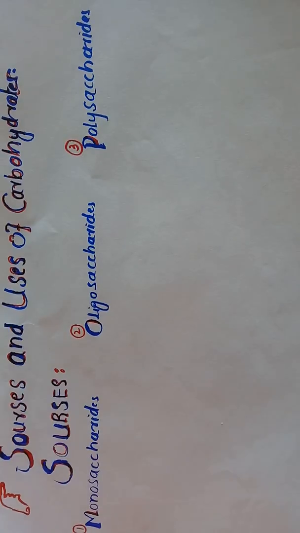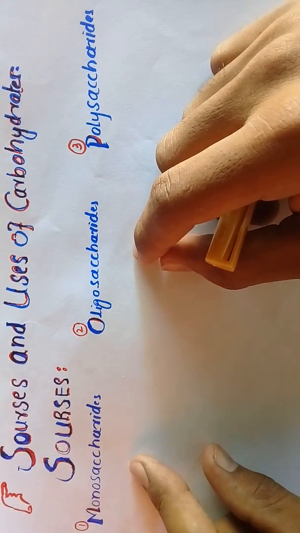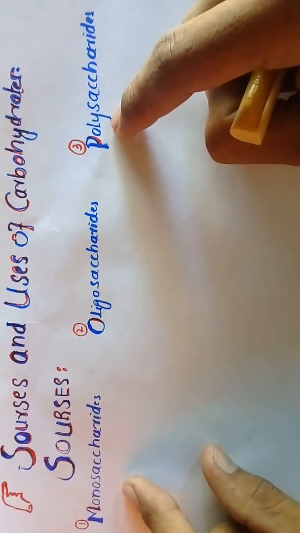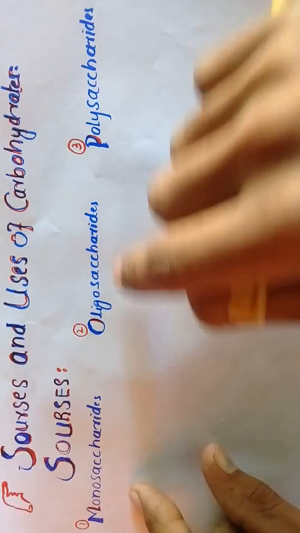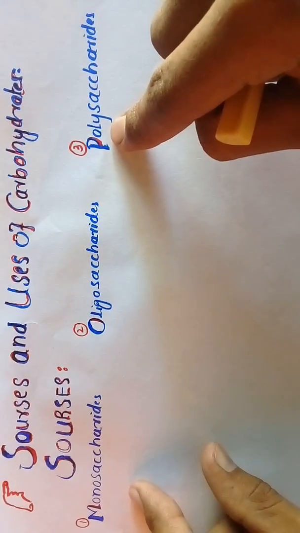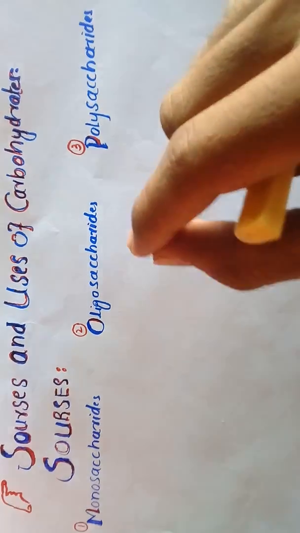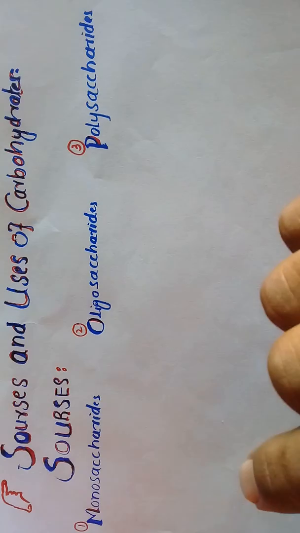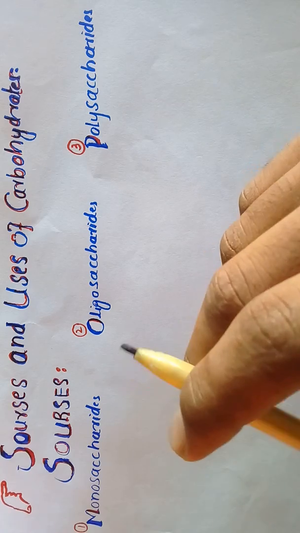As we know, carbohydrates are classified into three categories: one is monosaccharide, another is oligosaccharide, and the other is polysaccharide. Mono means one, oligo means few, and poly means many. From the word, we conclude that monosaccharides are made from one sugar. Saccharum is a Latin or Greek word which means sugar.